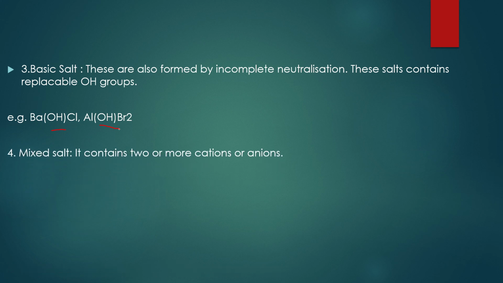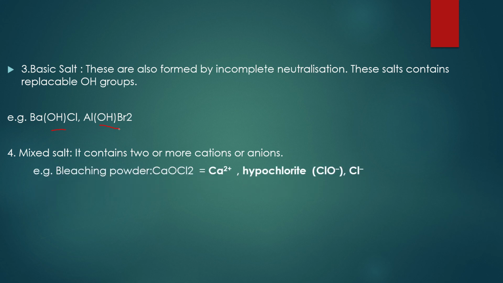And the fourth one is mixed salt. Mixed salt is nothing but a salt which contains two or more cations or anions. For example, let's take the example of bleaching powder, CaOCl2.